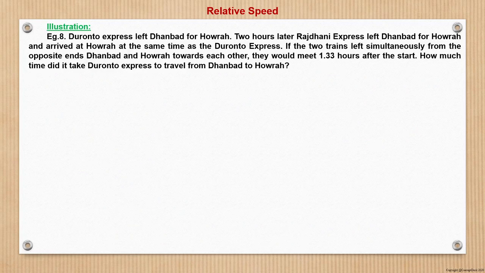Here the question says that Duronto Express left Dhanbad for Howrah 2 hours later, Rajdhani Express left Dhanbad for Howrah and arrived at Howrah at the same time as Duronto. If the two trains left simultaneously from the opposite ends, Dhanbad and Howrah towards each other, they would meet 1.33 hours after the start. How much time did it take Duronto Express to travel from Dhanbad to Howrah? So let us see.